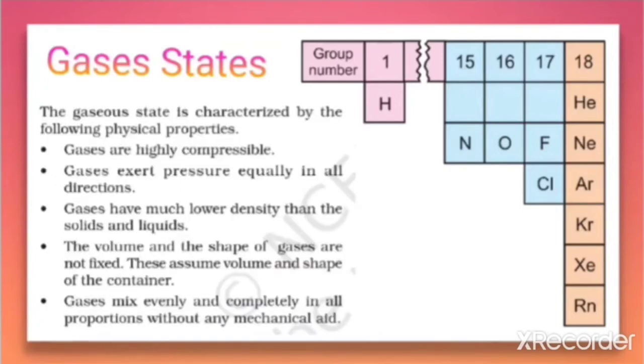So let us discuss the general physical properties of the gaseous state. Gases are highly compressible. Next, gases exert pressure equally in all directions. Gases have much lower density than solids and liquids. The volume and shape of gases are not fixed. They assume the volume and the shape of the container. Gases mix evenly and completely in all proportions without any mechanical aid.